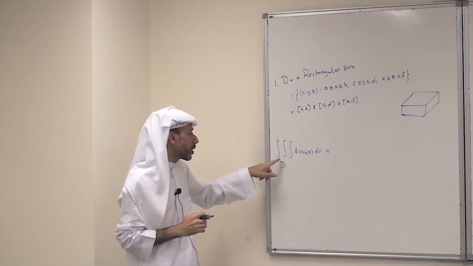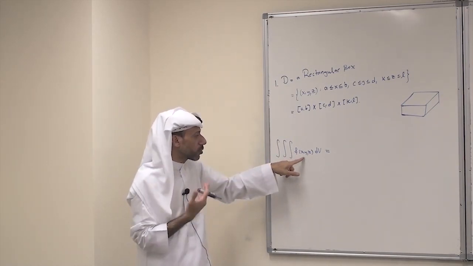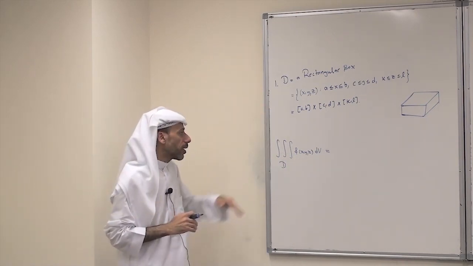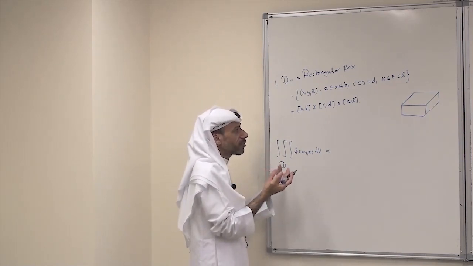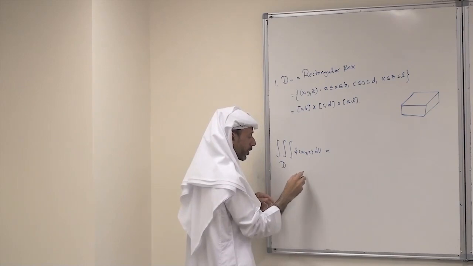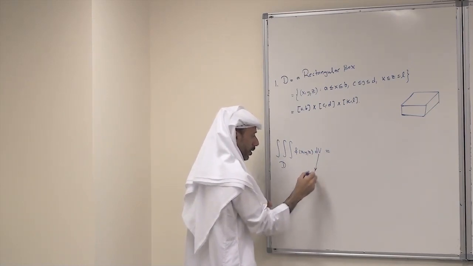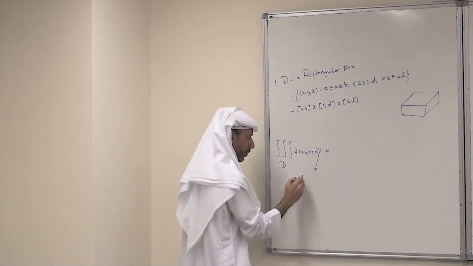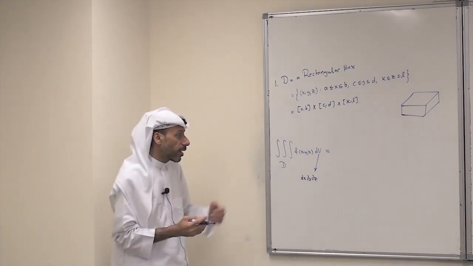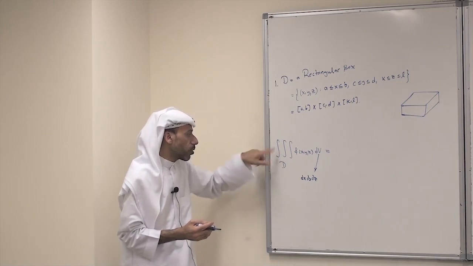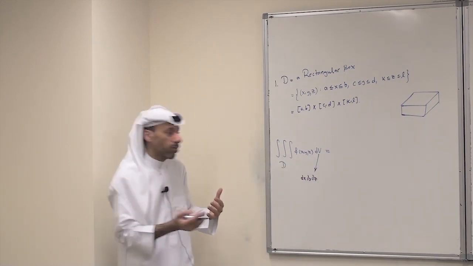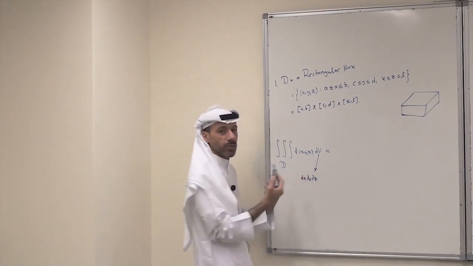In this case, the triple integral of any continuous function over the rectangular box D, the order is not important. Just recall from the previous part that dV is dx, dy and dz. If D is a rectangular box, the order is not important. We can integrate in any order we want. So here we really have 6 possibilities.